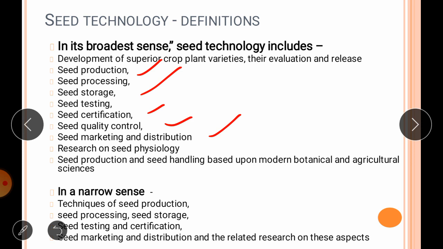While in the narrow sense, seed technology includes techniques of seed production, seed processing, seed storage, seed testing and certification, seed marketing, distribution and related research. So in the narrow sense, it includes different techniques of seed production, methods of seed processing, seed storage, testing, certification and marketing concept.